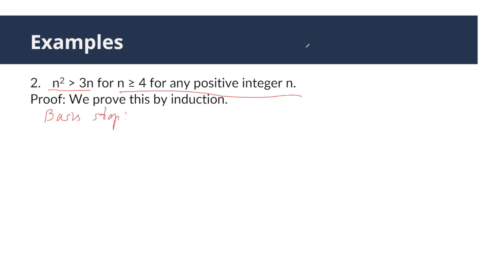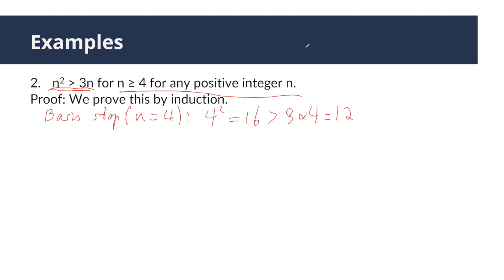What is the base case here? Or in other words, what is the first element that we want to prove to have this property? It is n equals 4. Now, does 4 have this property? We can substitute n equal to 4 into this inequality and check that. 4 squared, which is equal to 16, is greater than 3 times 4, which is equal to 12. So basis step is done.